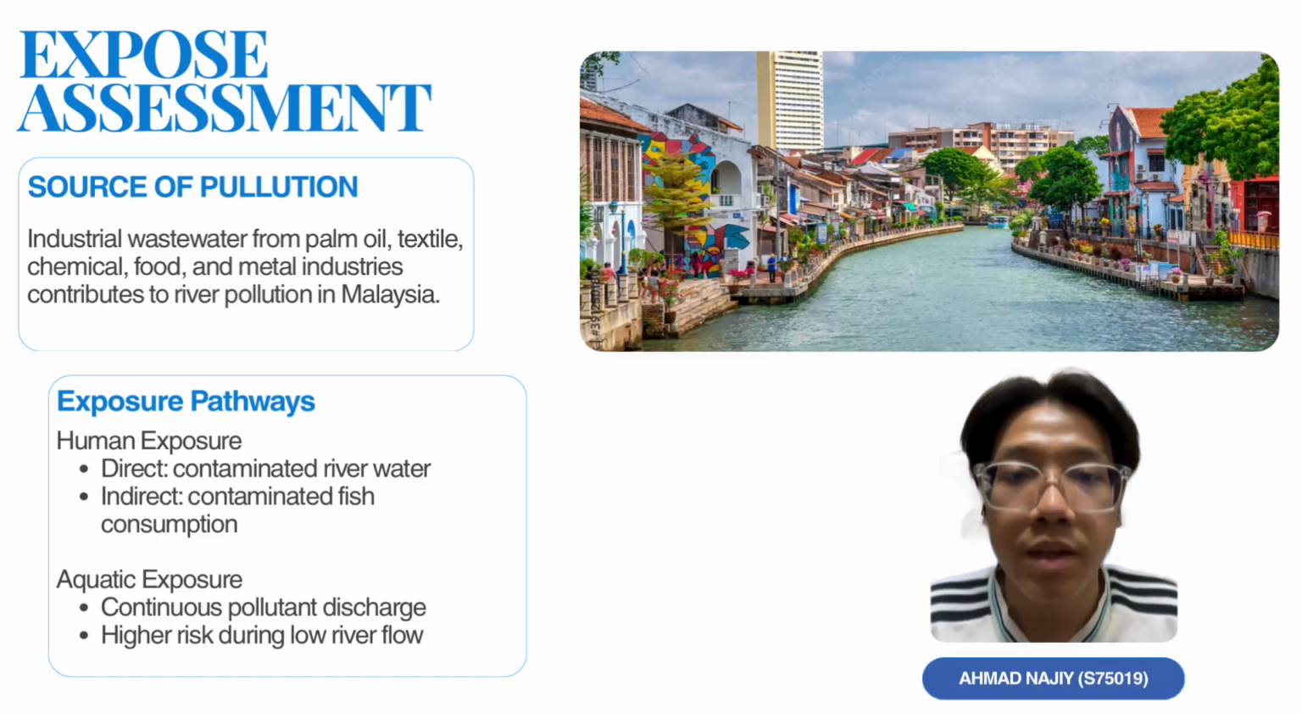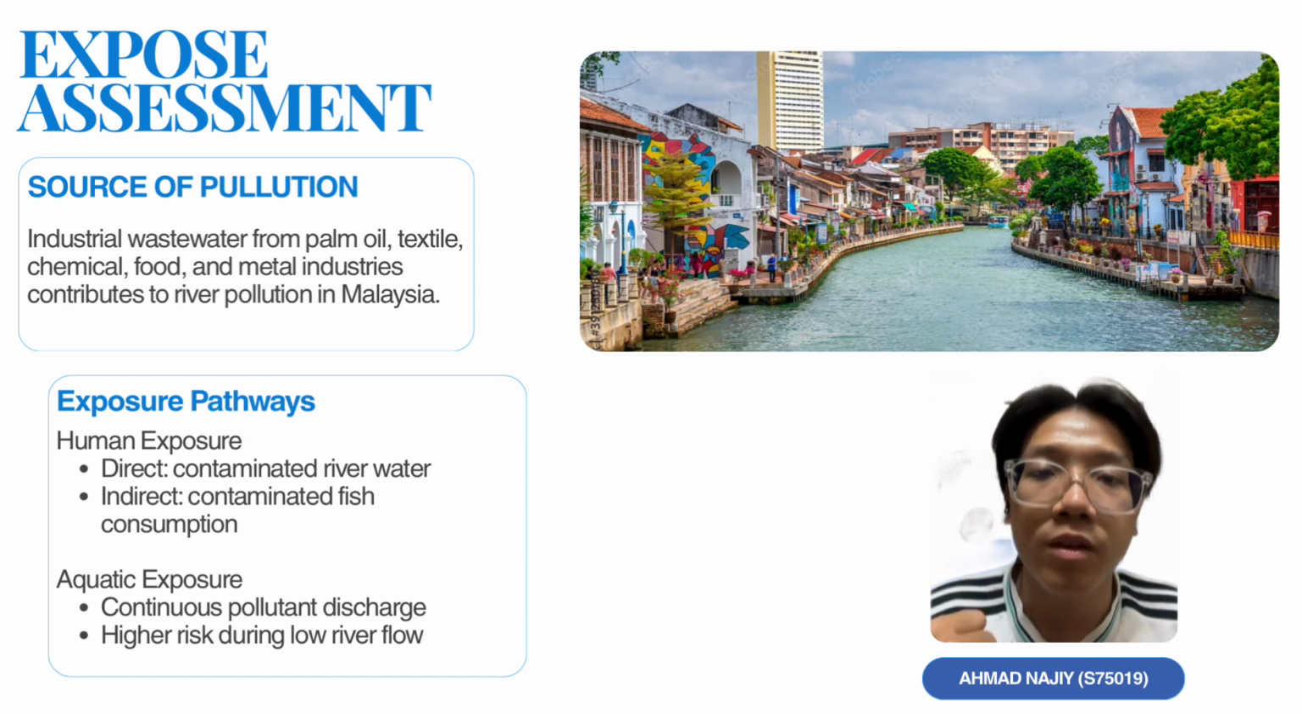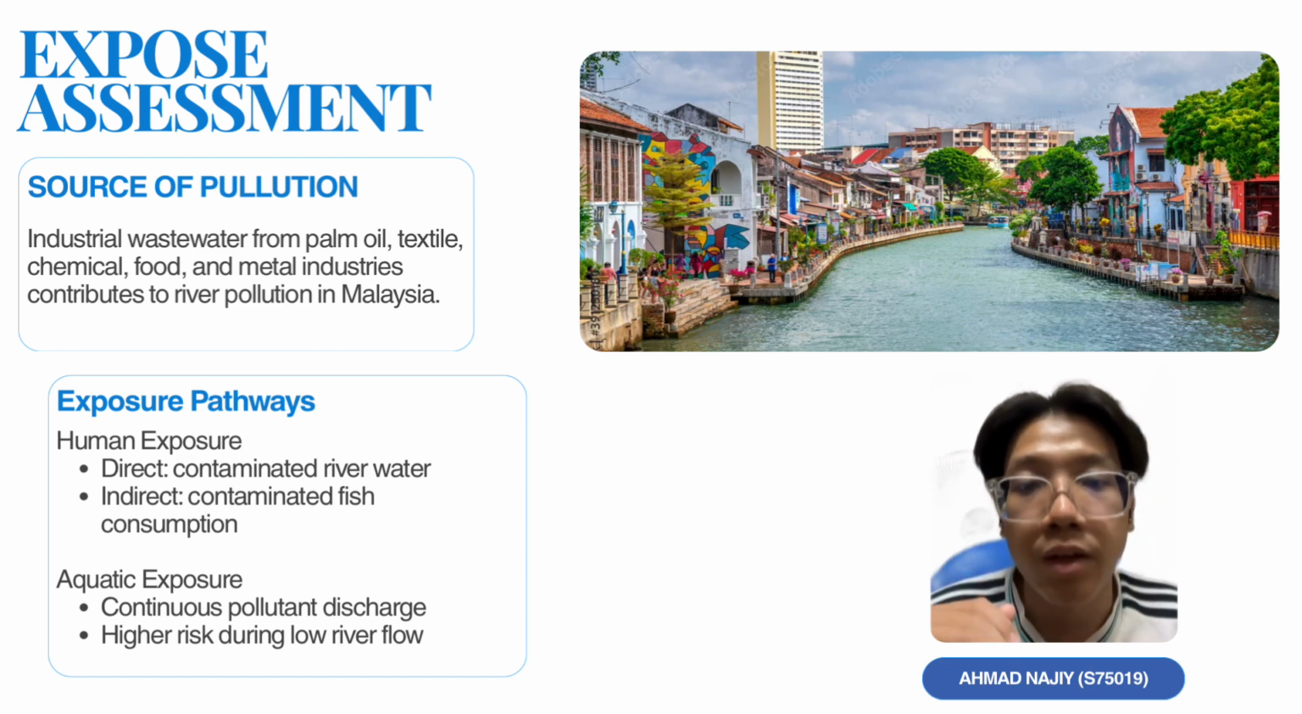For exposure assessment, we analyze how industrial and wastewater pollutants enter rivers and expose humans and aquatic ecosystems in Malaysia. Major contributing industries such as palm oil processing, chemical, textile, and food processing industries release pollutants such as heavy metals, oil and grease, nutrients, and suspended solids into the river if the wastewater treatment is not efficient.